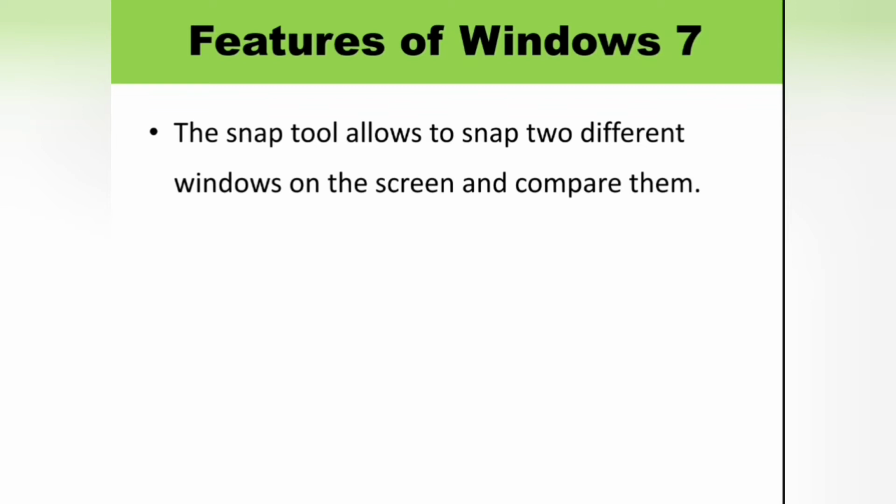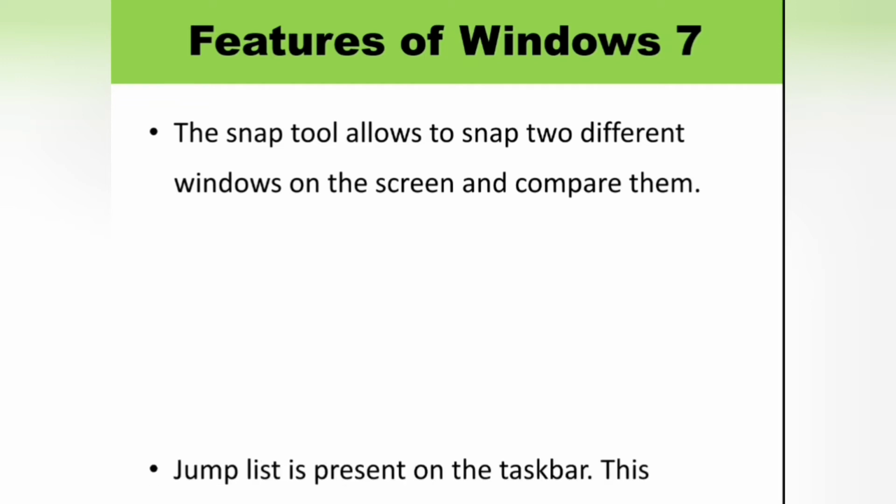That is, Windows 7 can effectively perform more than one task at a time. For example, we can type letters in MS Word while enjoying music using Windows Media Player.